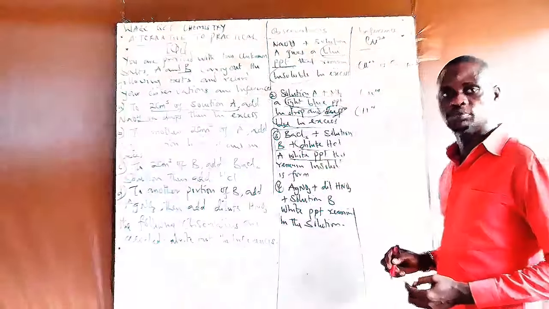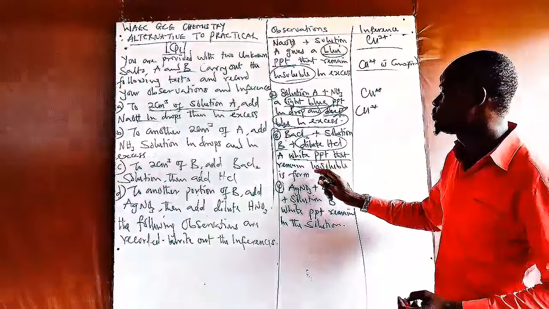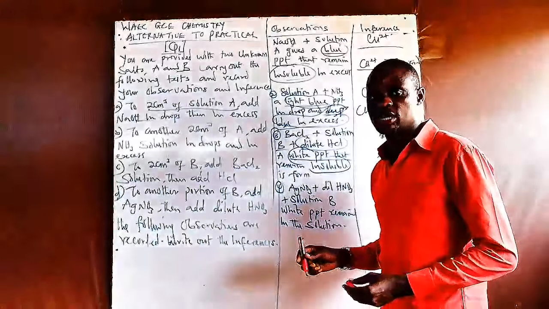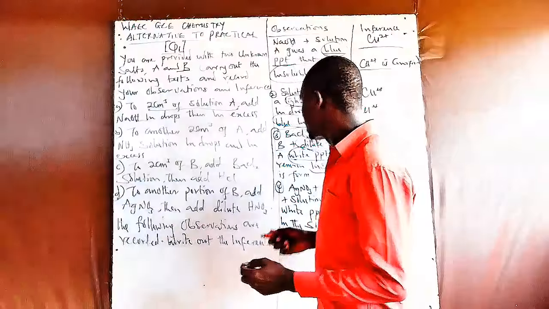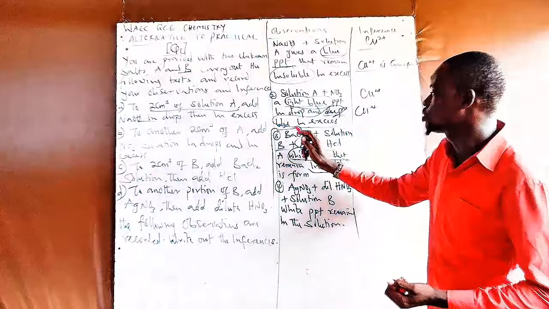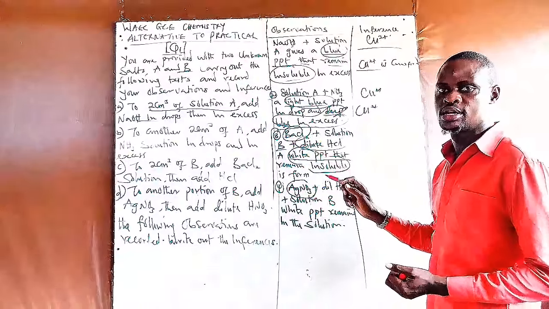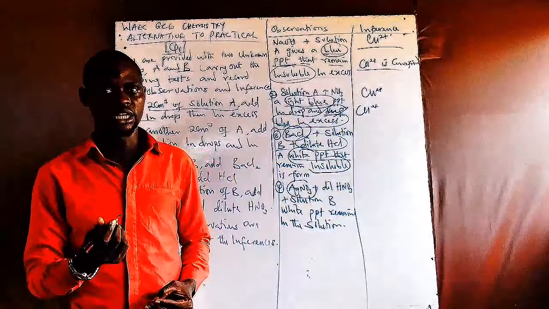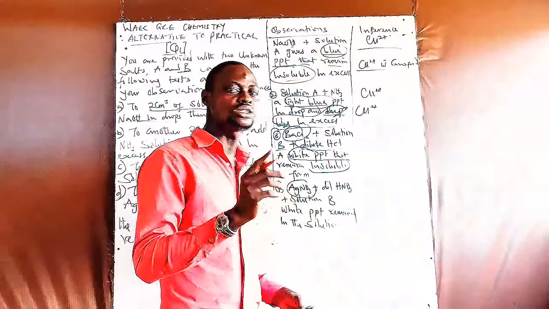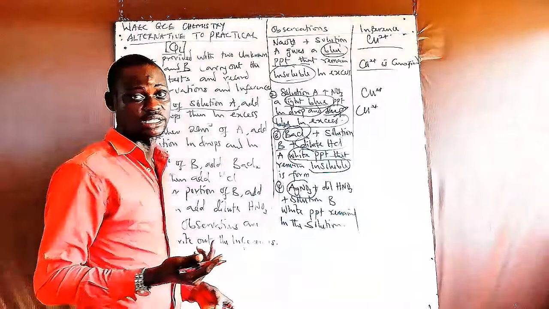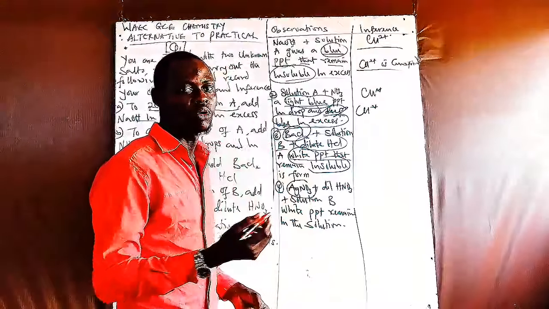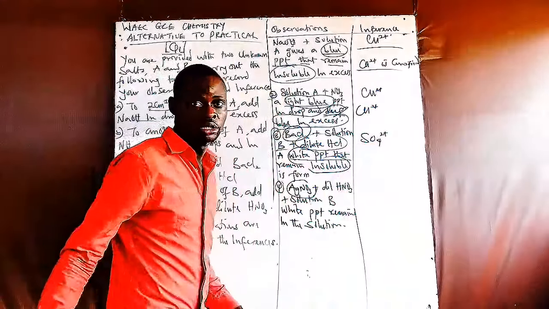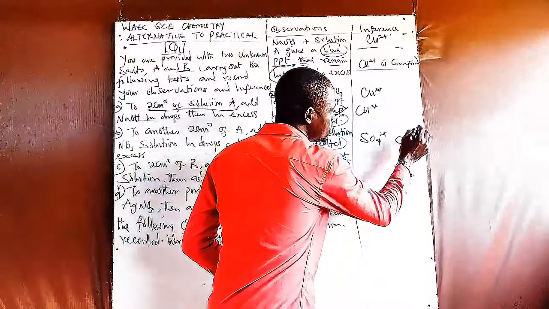White precipitate is formed, and they said that this white precipitate remains insoluble. Now take note of something else. They are experimenting using barium chloride and also using silver nitrate. When they use barium chloride, they notice that it produces a white precipitate. Now, this white precipitate denotes that there are two different ions that might be present in it: sulfate ion and chloride ion.